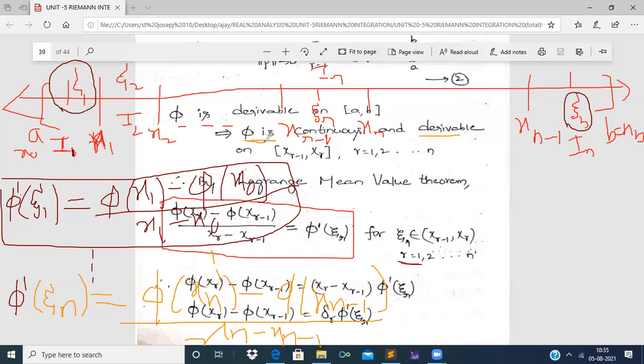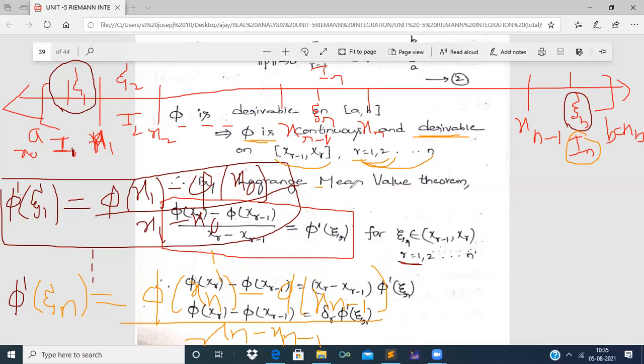Therefore phi is continuous and derivable on every segment (x(r minus 1), xr) for every r equal to 1, 2, 3, and so on up to r equal to n. That is, in the first segment I1 phi is continuous and derivable, in the second segment I2 phi is continuous and derivable, and in the rth segment Ir and the nth segment In as well.